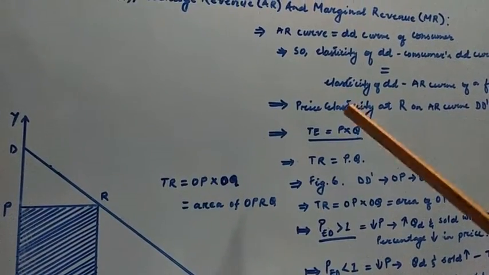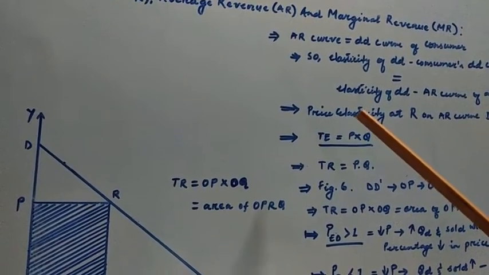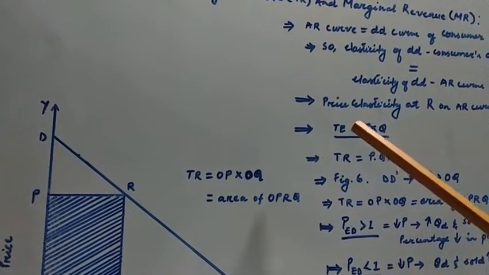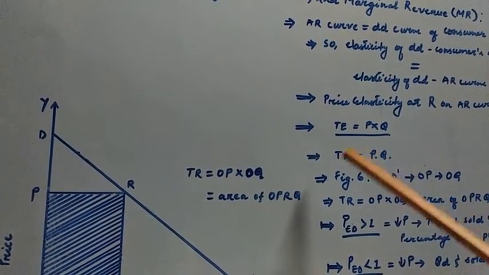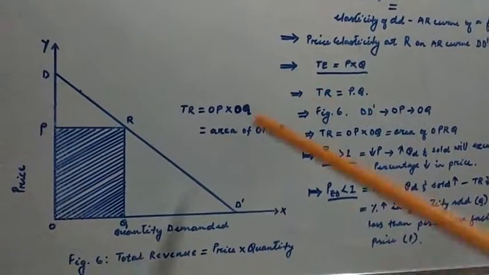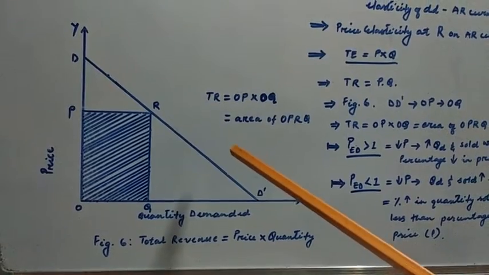So the change in total revenue, the change in average revenue, the change in marginal revenue of a firm as the price for that commodity falls and its quantity demanded and output increases can be illustrated with the help of this diagram, that is figure 6.